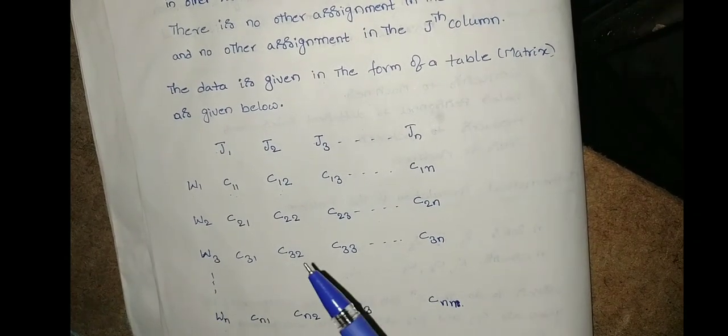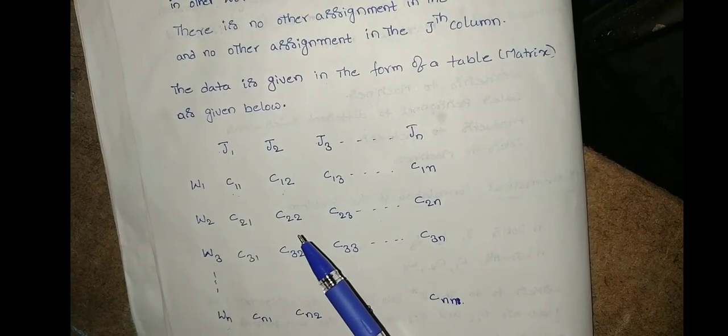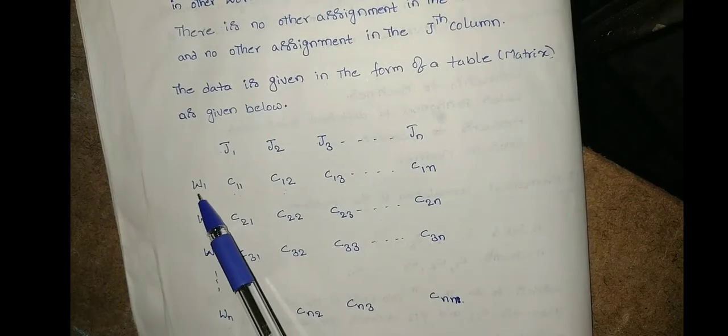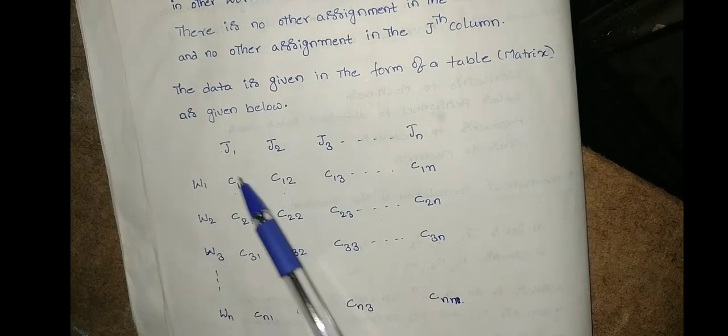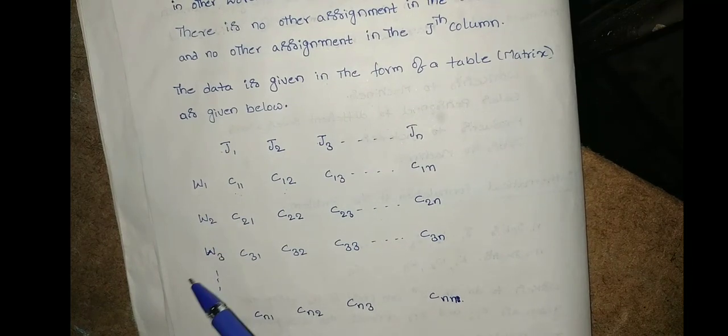In an unbalanced assignment model, there are job 1, job 2, job 3 and job 4, but workers W1, W2, W3 only. Jobs are 4 and workers are 3, so it comes under the unbalanced type of assignment model. The number of columns is 4 and the number of rows is 3.